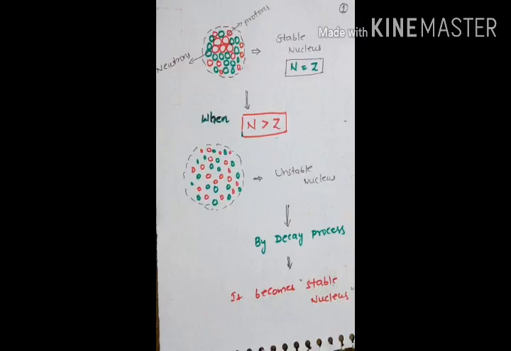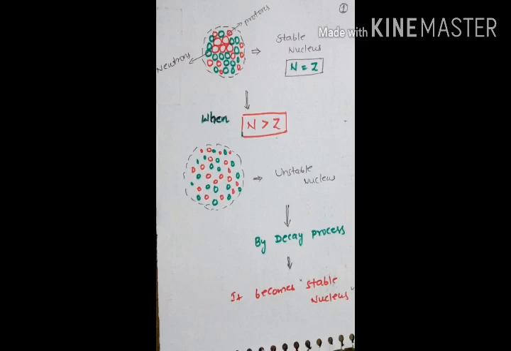Today I am going to explain alpha decay and energy released in alpha decay. As shown in the figure, every nucleus consists of a number of protons and neutrons, and the protons and neutrons are bound together by strong nuclear forces. When the nucleus consists of an equal number of protons and neutrons, then that nucleus is said to be a stable nucleus, that is N equal to Z.